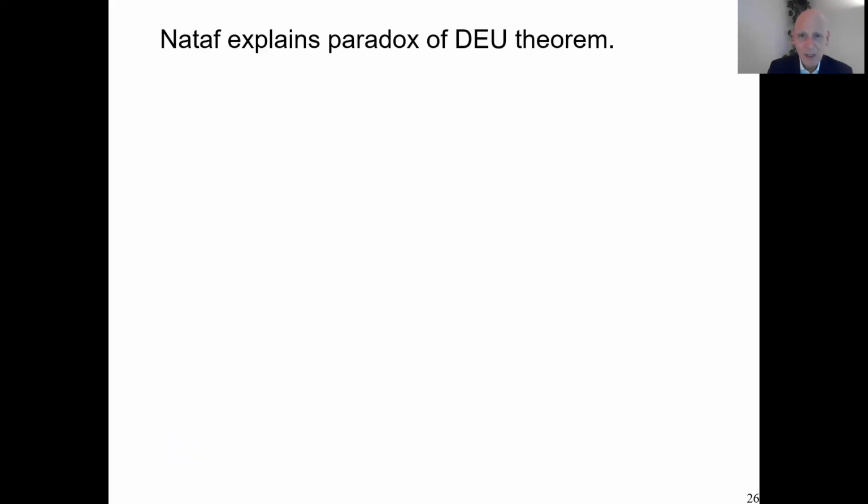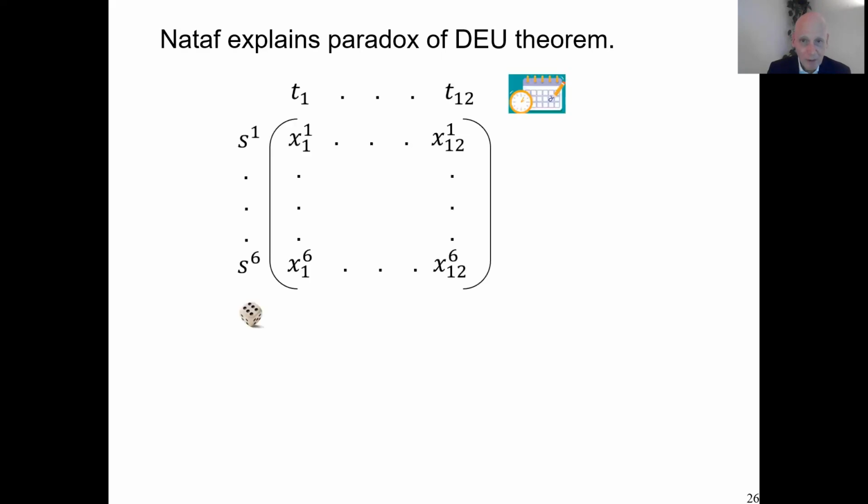First of all, Nataf's result gives better insights into what was going on in the paradoxical discounted expected utility theorem, at least mathematically. Because you may remember that when I presented the theorem, I presented to you as if innocent assumptions what I called act and stream monotonicity, but that meant in fact they imply row and column monotonicity. And now you know these conditions are not at all innocent. They are very strong. They have very strong implications. So I misled you maybe even a bit when I suggested that these conditions were self-evident and unobjectionable. They are very restrictive. They are dangerous. They have a seductive beauty in a way. They are misleading.